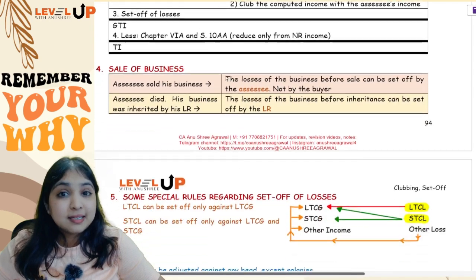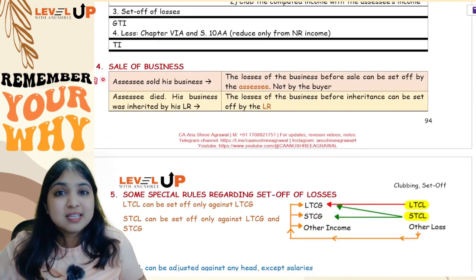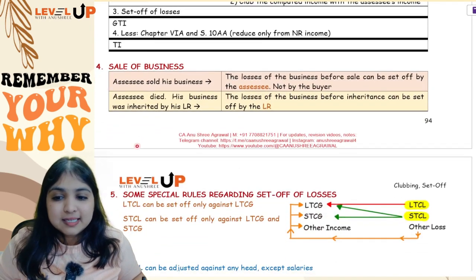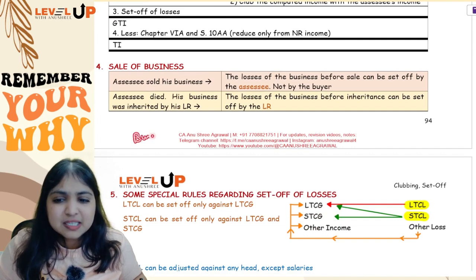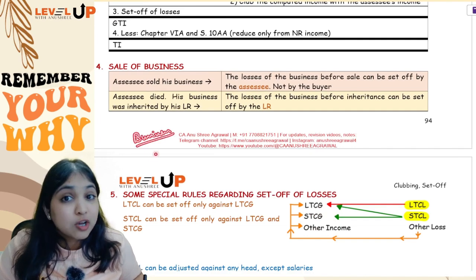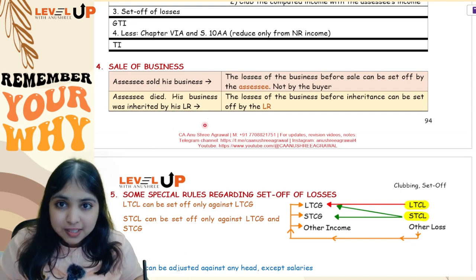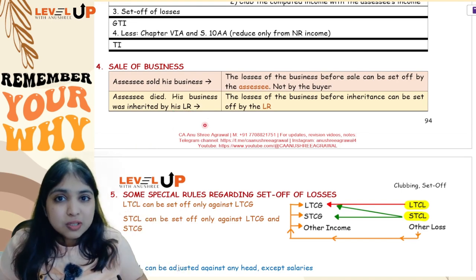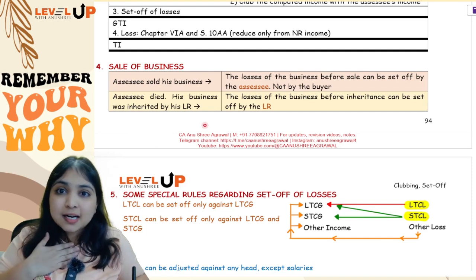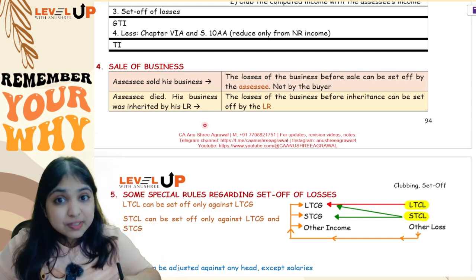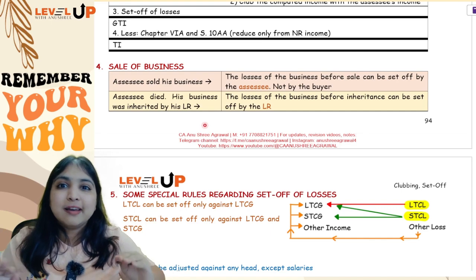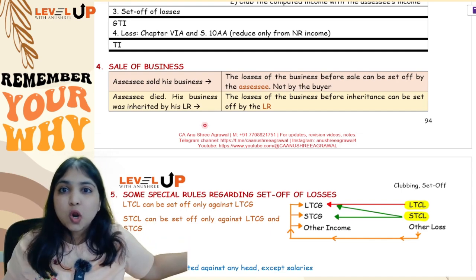Okay, and then listen to this next point. What if your assessee sells his business? Like let's say I was running a business, and I was making a lot of losses in the business. So I sold the business to another person. Now along with the business, will the losses also go to the buyer? No, I incurred the losses, so the losses will stay with me only. I can only set off and carry forward those losses. Those losses will not go to the buyer.